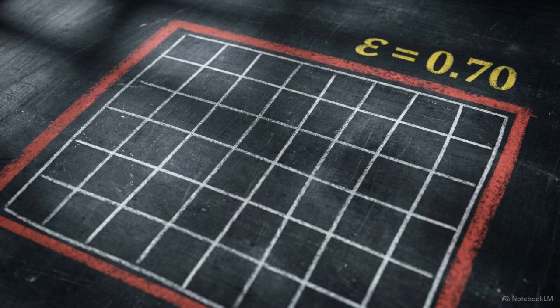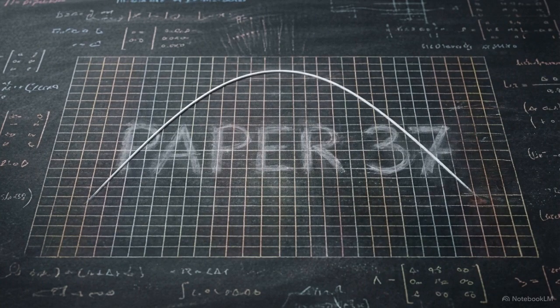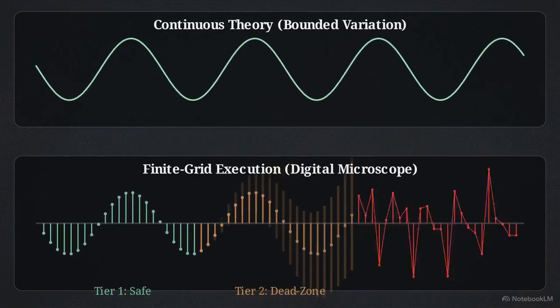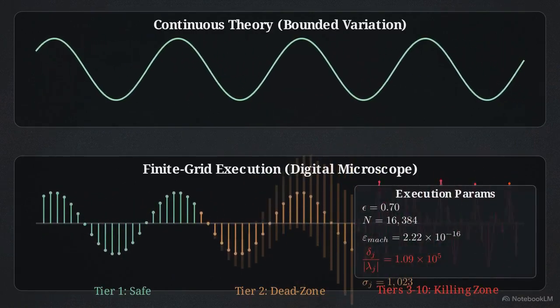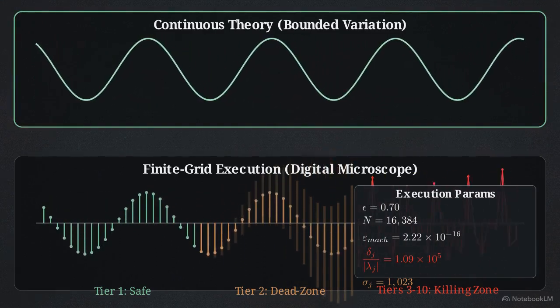It is critical to enforce our guardrails here. This entire three-layer taxonomy is strictly a property of the finite grid computation at an epsilon of 0.70. The digital disintegration of these matrices does not imply a failure in the underlying continuum dynamics or the asymptotic theory. The continuous bounded variations spectral gap that we verified in paper 37 remains perfectly intact. Tier 1 survives. Tier 2 is already unmeasurable. Tiers 3 through 10 are dead on both axes, on these executed grids. The continuous theory survives. It is the digital microscope that fails.